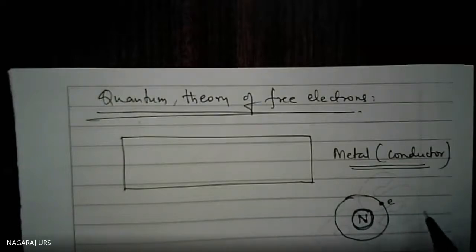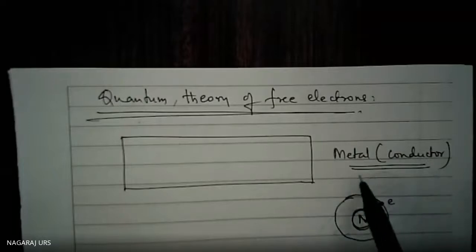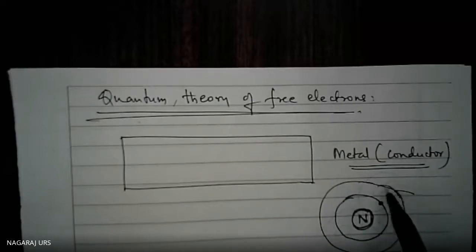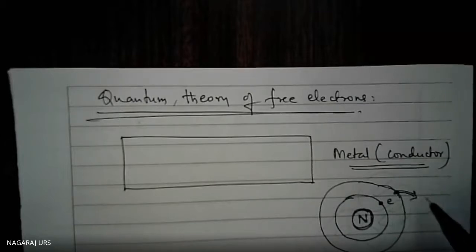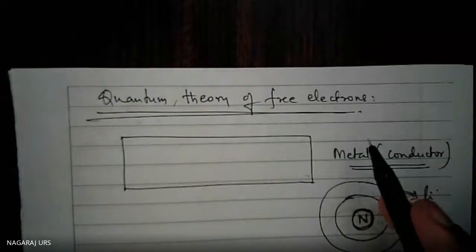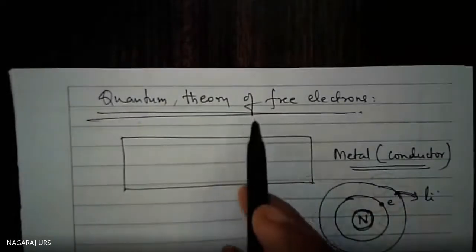If you apply some electric current, electric voltage or electric field from outside, the outermost orbital electron, called the valence electron, can be removed easily. If I choose this as the valence electron, it can be removed very easily from that orbit. Once the electron has been liberated from that orbit, liberated means not from the metal. We are not removing it from the metal.